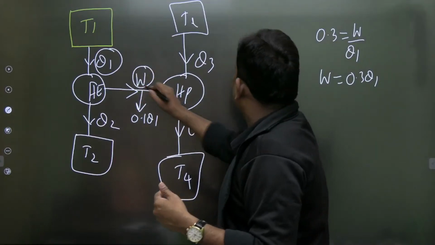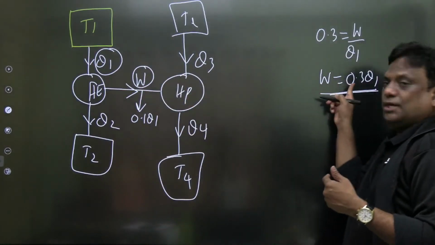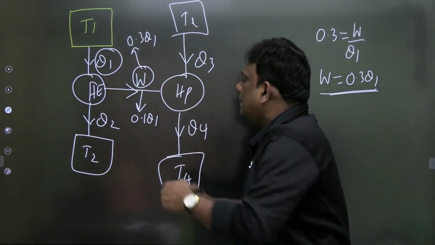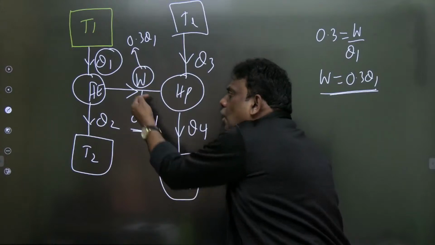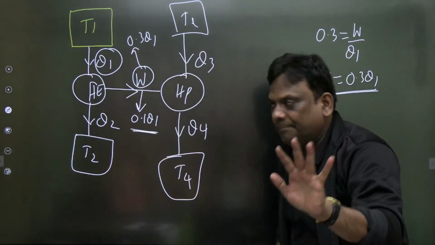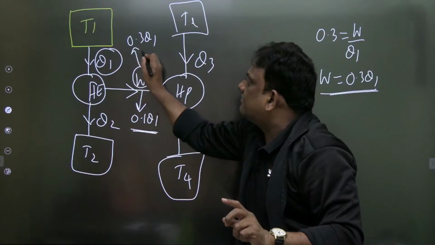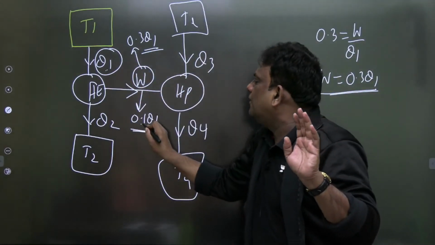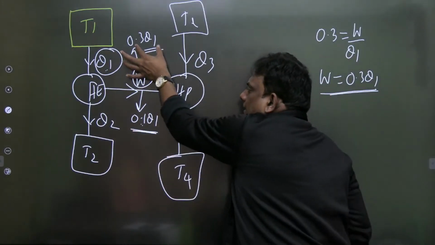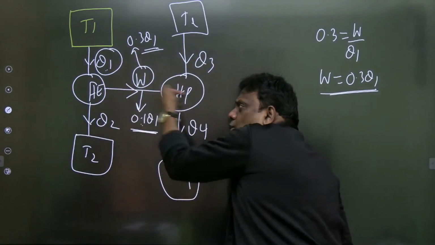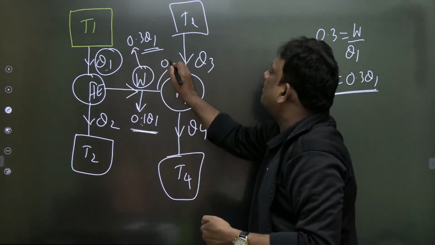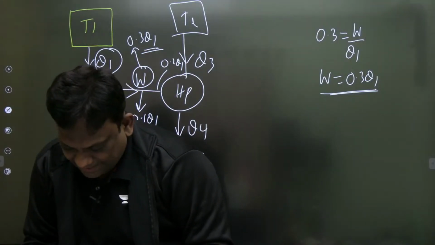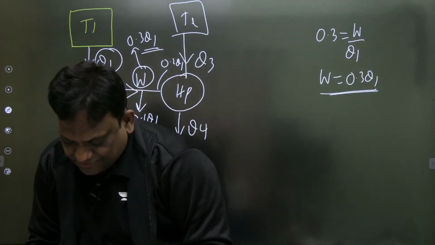Absolutely. So how much work is it developing? The work developed by the engine is 0.3 Q1. Out of that, you are getting a net work output of 0.1 Q1. So how much is supplied to the pump? I repeat, this engine is developing 0.3 Q1. Out of 0.3 Q1, 10% of the input, that is 0.1 Q1, is net output. So out of 0.3, 0.1 is net output. So how much are you supplying? Therefore, work input will be 0.2 Q1. Are we clear? Wonderful, sirs. Very good. Most of you are giving answers. Absolutely wonderful.